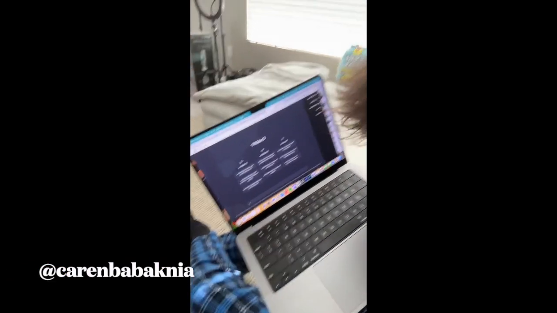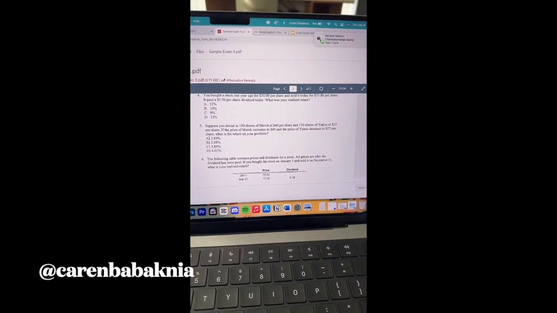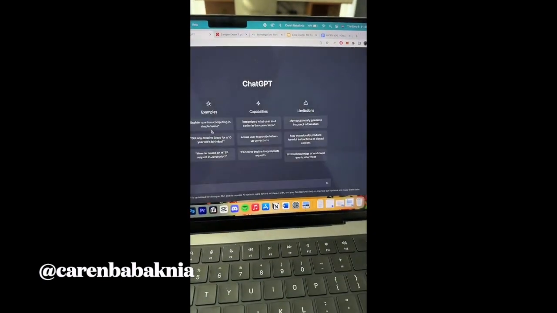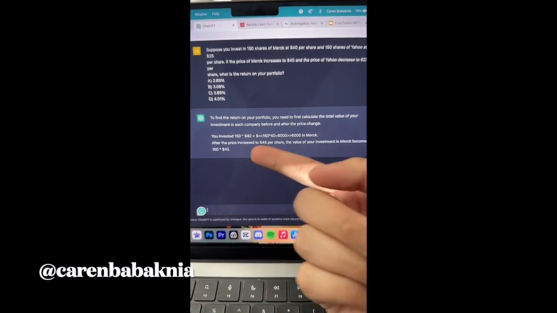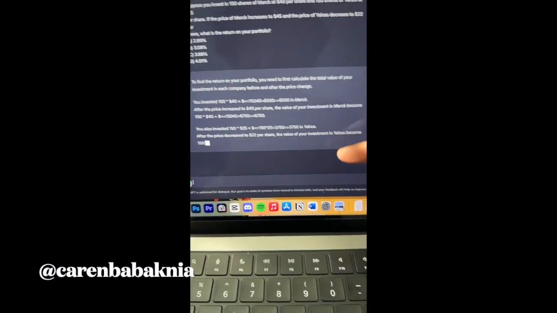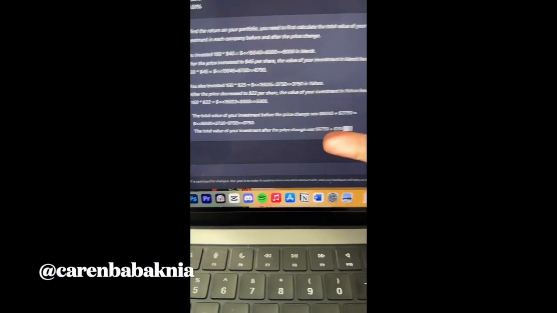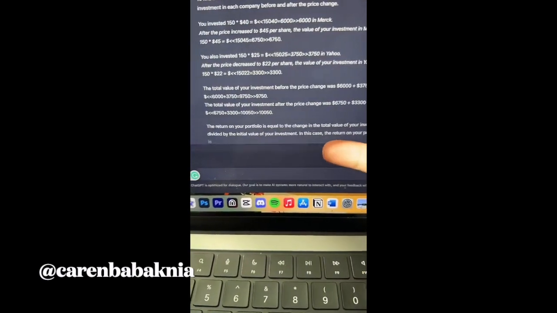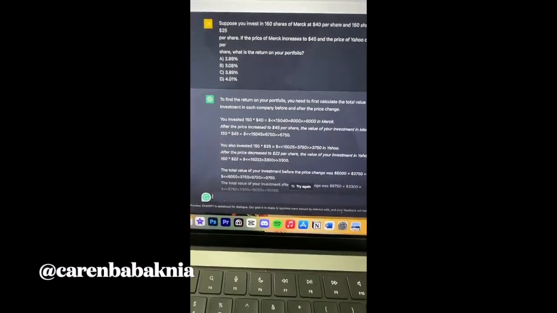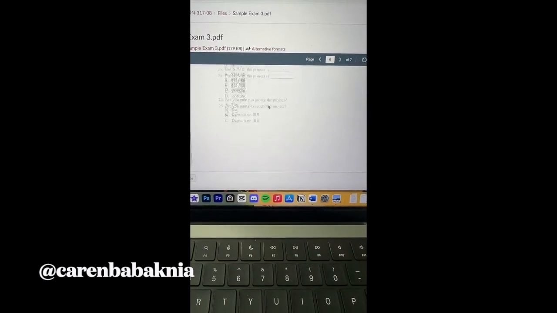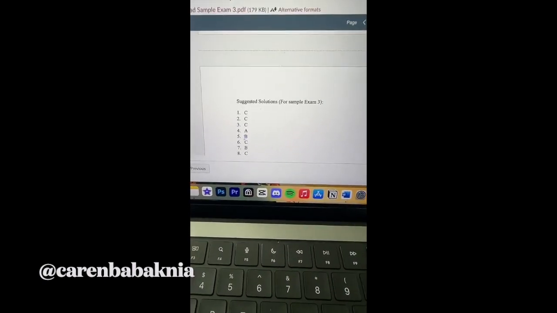Okay, guys, so I finally got into ChatGPT. It was down for a couple days, but look at this. Let's say I have this problem. I just copy from my homework, I'll paste it, and within seconds, it literally shows you how to do it, says how to do that, and at the end, the answer is, wait, it's coming. The answer is B. And you can go to B5. What the heck? This is insane.